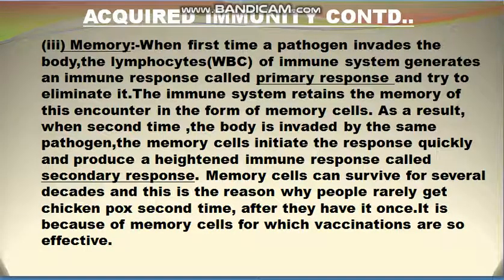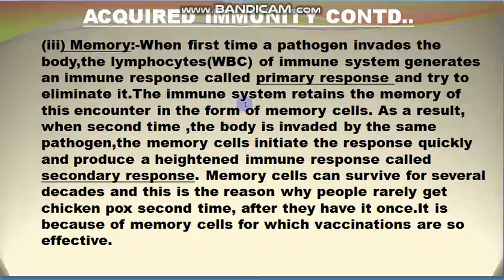And the third important characteristic of acquired immunity is memory. The whole of acquired immunity is dependent on memory. When a pathogen invades the body for the first time, the lymphocytes, a type of WBC of the human immune system, generate an immune response known as the primary response and try to eliminate it.